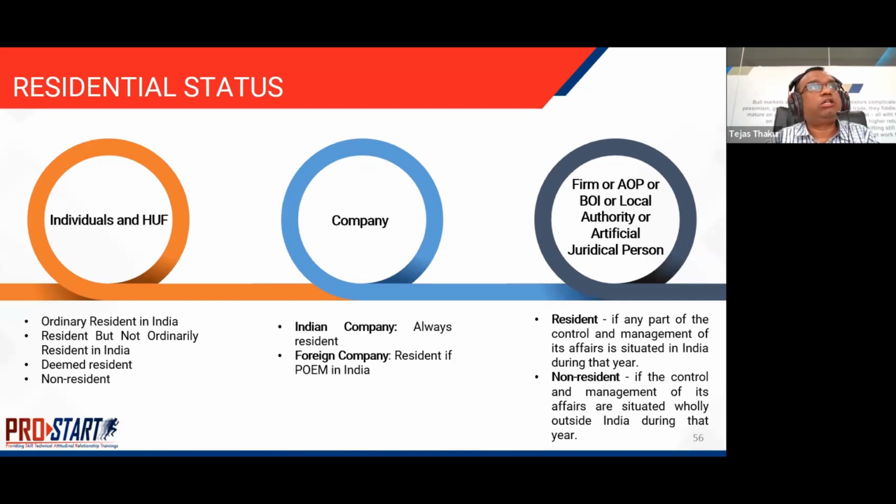An Indian company which is registered under the Companies Act 1956 is always resident, but a foreign company is resident only if the POEM is in India, POEM meaning place of effective management. A firm, association of persons, local authority, or artificial juridical person is resident if any part of the control and management of its affairs is situated in India during that year. It is a non-resident if the control and management of its affairs are situated wholly outside India during that year. The word wholly is very relevant because if any part is in India, then it will be treated as a resident person.